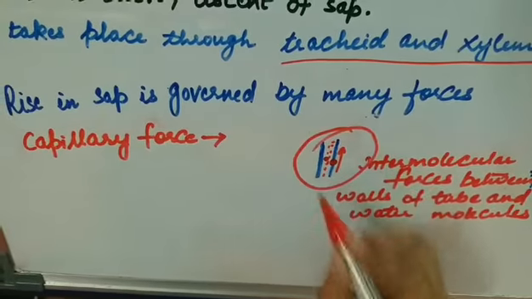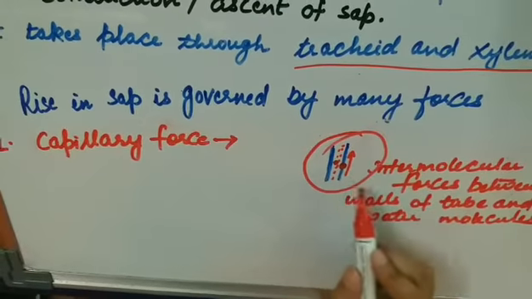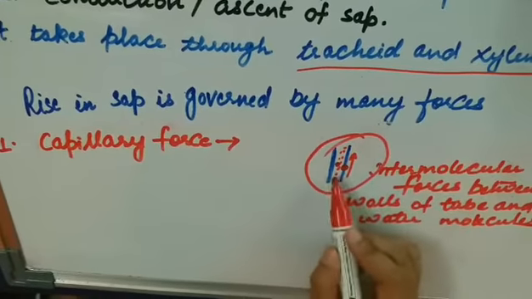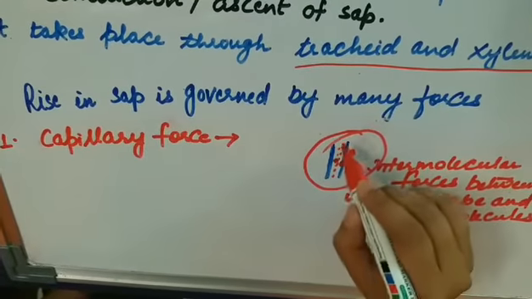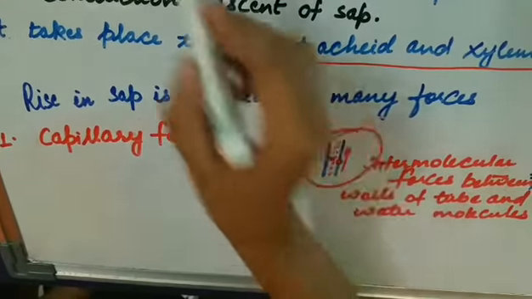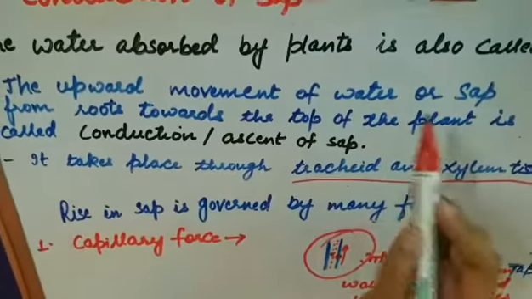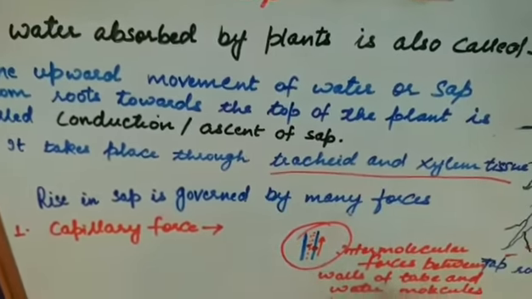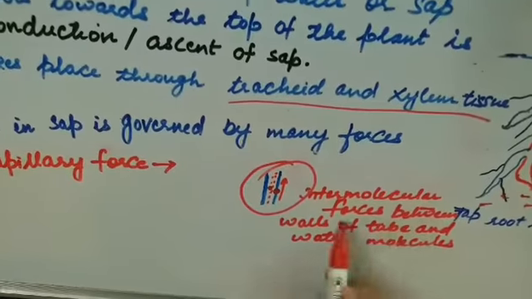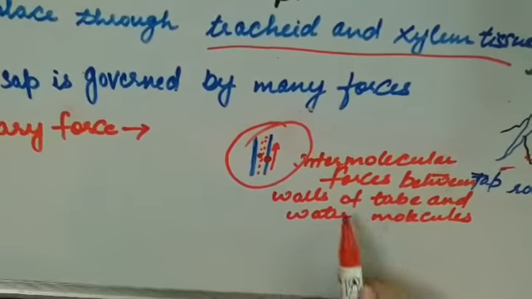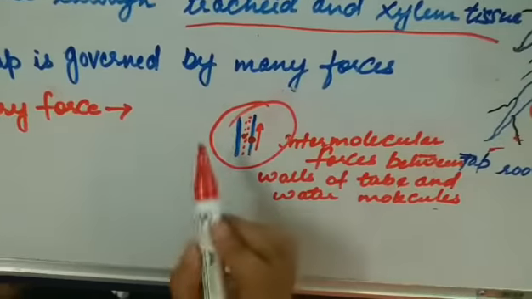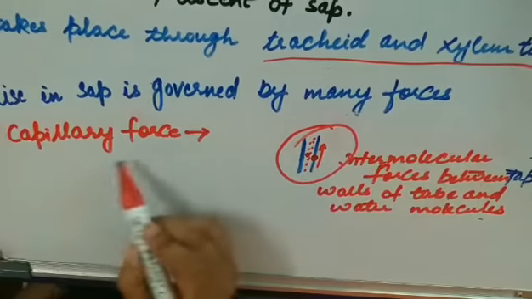So this xylem tissue acts like a thin, fine capillary tube inside which the movement of water takes place and results in the conduction of sap. This is against gravity, and occurs due to the intermolecular forces between the walls of the tube and the water molecules. This is known as the capillary force.